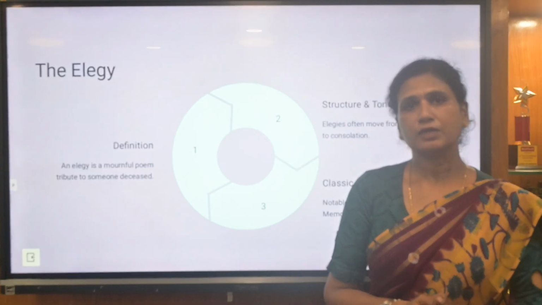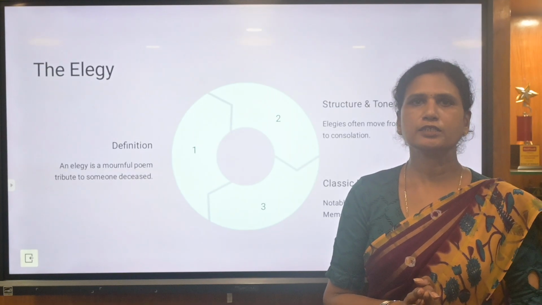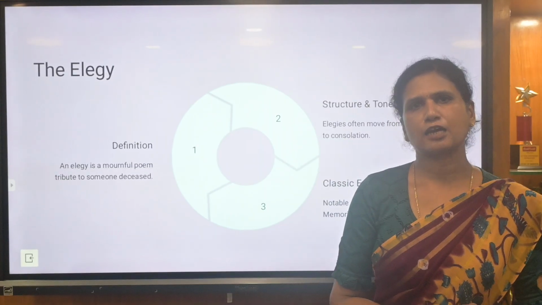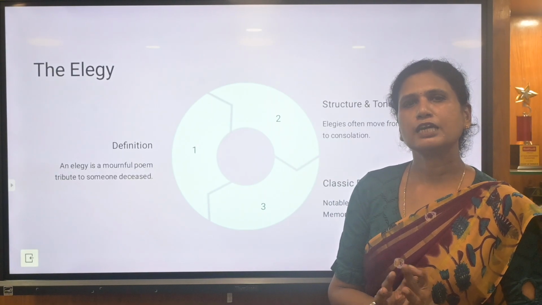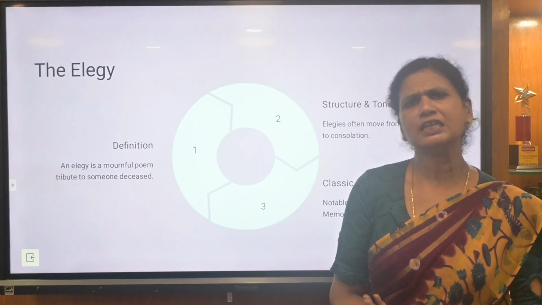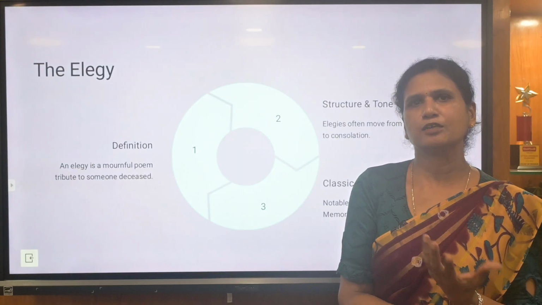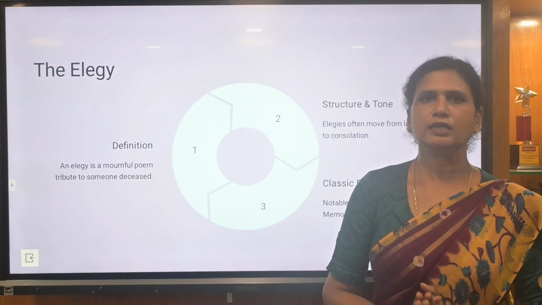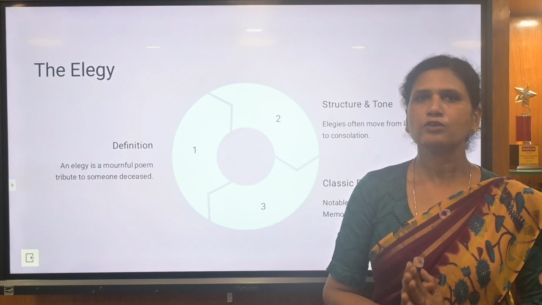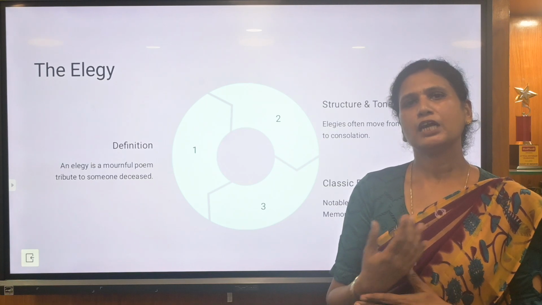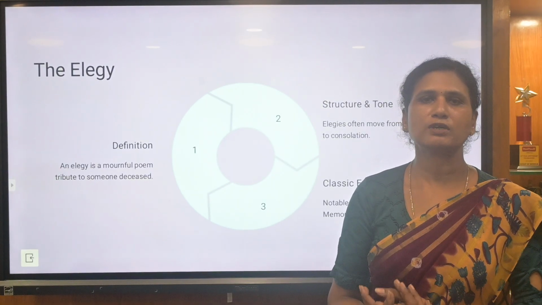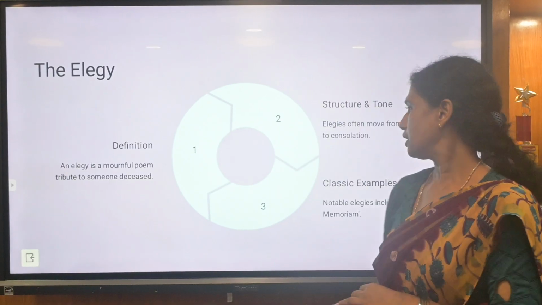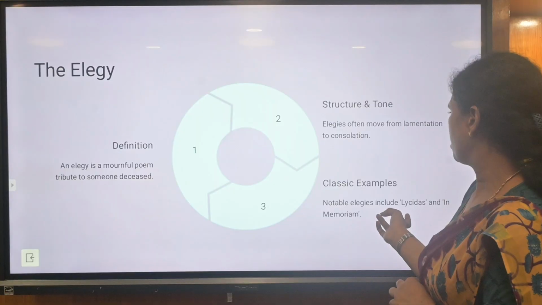So apart from lyrics, if you take the lyric sonnet, the lyric form of poem, it can be anything. There can be happiness, it can be feelings, it can be just an imagination, anything. But here elegy means it's purely sorrow. So you are lamenting on behalf of your loved one. You miss someone, so that's why you are writing an elegy. So there are so many forms of elegy.